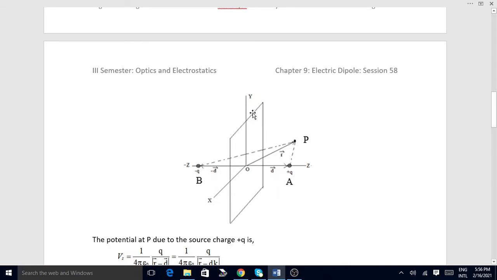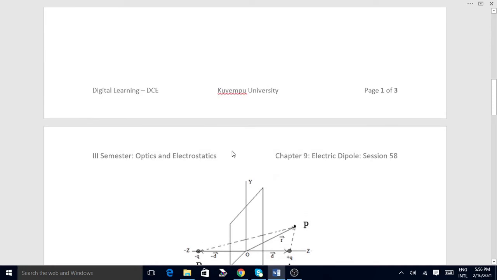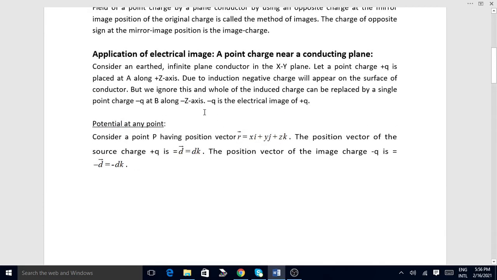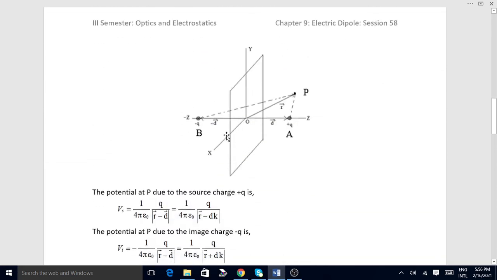Therefore, the potential on the conductor is 0, because it's an earthed conductor. Let us look at the picture.